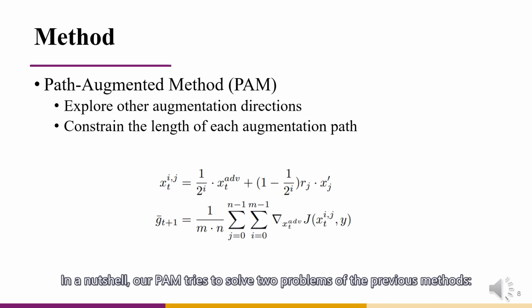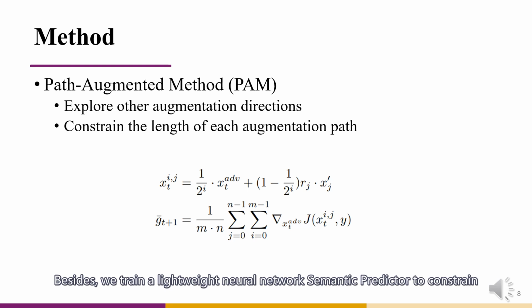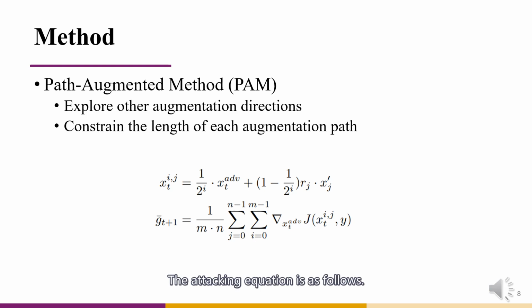In a nutshell, our PAM tries to solve two problems of the previous methods, the limited and overlong augmentation paths. We first augment images from multiple augmentation paths to explore other augmentation directions. Besides, we train a lightweight neural network semantic predictor to constrain the length of each augmentation path for providing a semantics consistent gradient. The attacking equation is as follows.